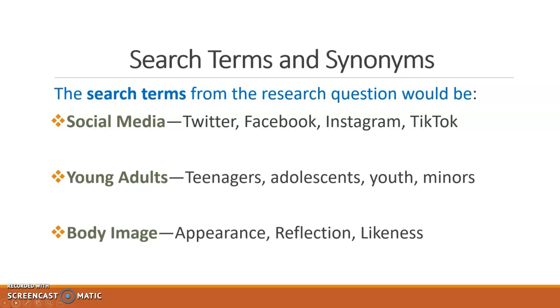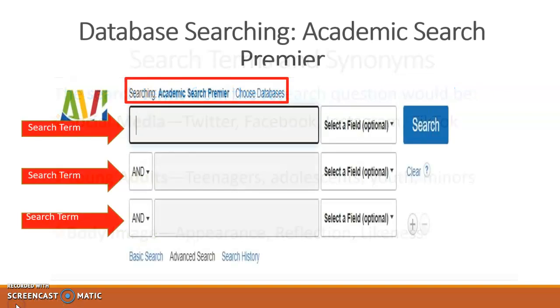Now that we've identified our search terms as social media, young adults, and body image, let's review the synonyms for these terms. As you know, social media encompasses a number of platforms such as Twitter, Facebook, Instagram, and TikTok. For young adults, words that can mean the same thing are teenagers, adolescents, youth, minors, and for body image, appearance, reflection, and likeness. Now that you've identified your synonyms, let's move into looking at how to search the databases.